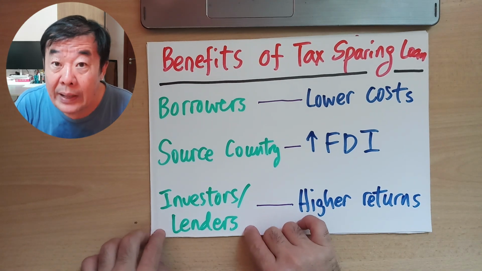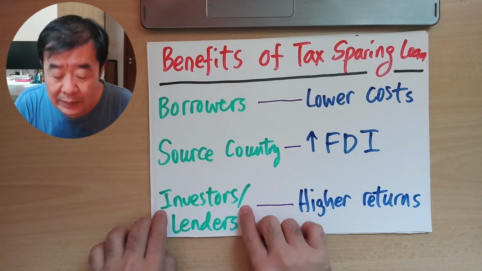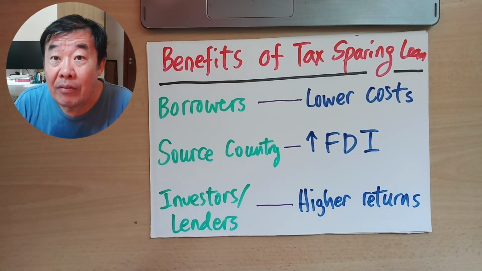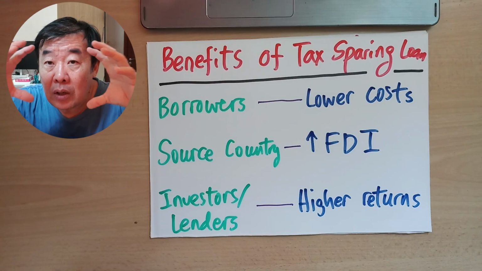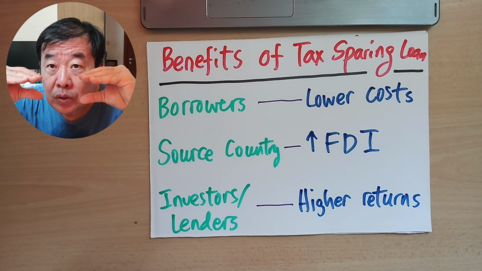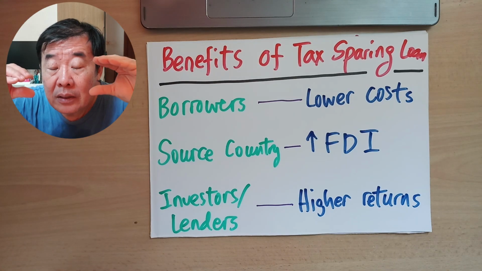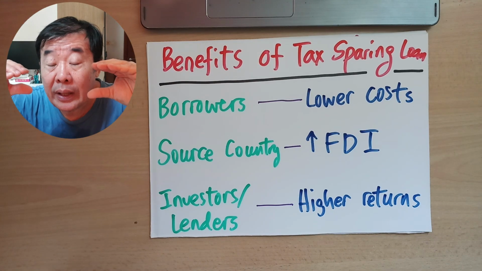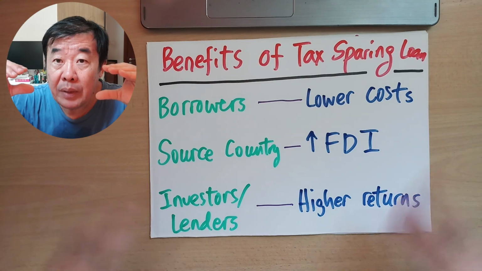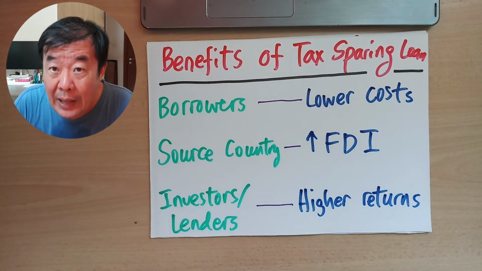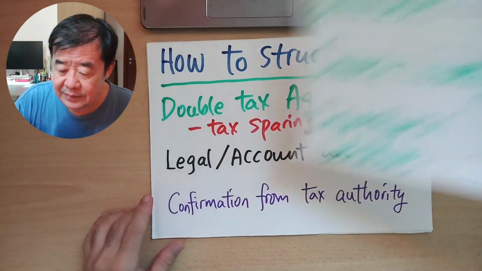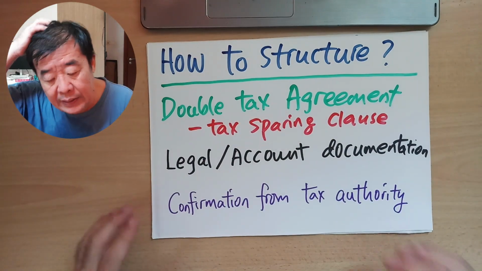Now, what happens to the one who comes out with the money, either as a lender or as an investor? They will have a higher return because the total tax burden is reduced. So borrowers share some benefit, investors and lenders can also share some benefit, so they can earn more money. Earning more money means there is more motivation to lend or more motivation to invest. Now let's look at the next slide.